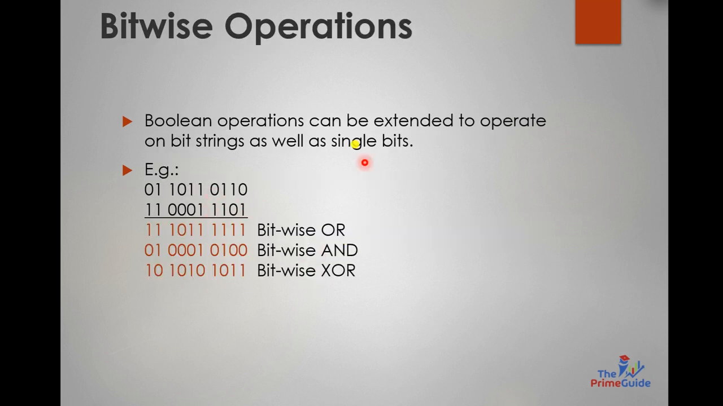So we can apply some operations to these bit strings as well. Like whenever we are going to add them, 0 plus 1 would be 1, 1 plus 0 would be 1, 1 plus 1 would be 1. So here this is called bitwise OR. For bitwise AND, we are going to multiply the two bits, like 0 into 1 is 0. Similarly, 1 into 1 is 1. So here you can find the bitwise AND.